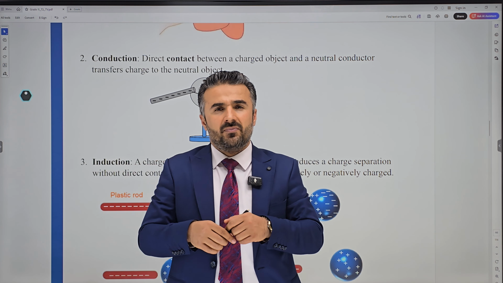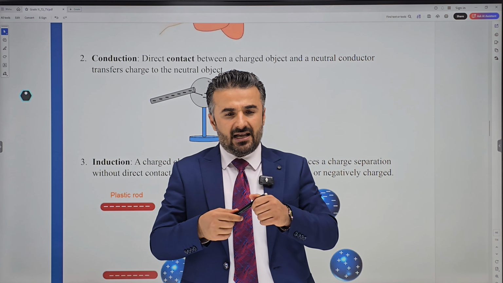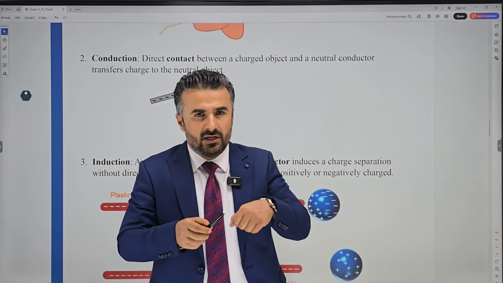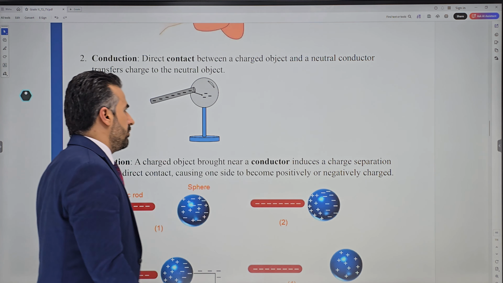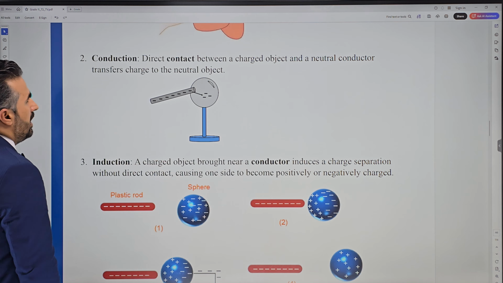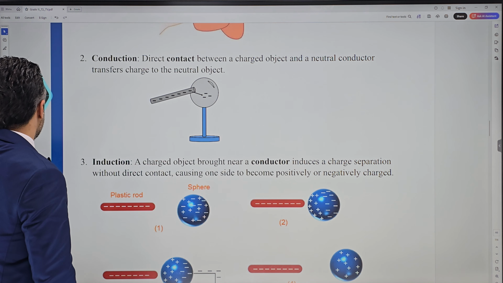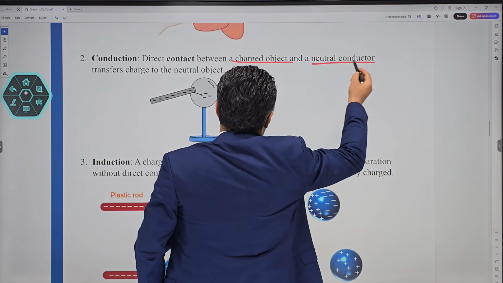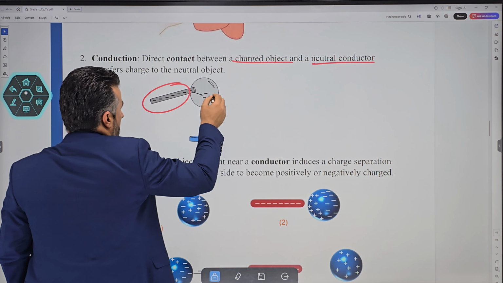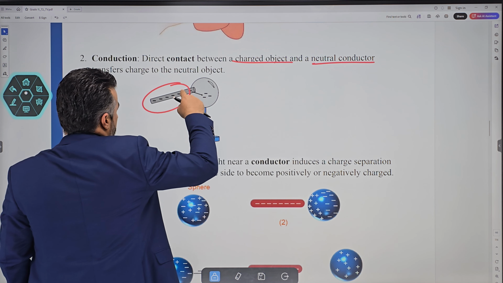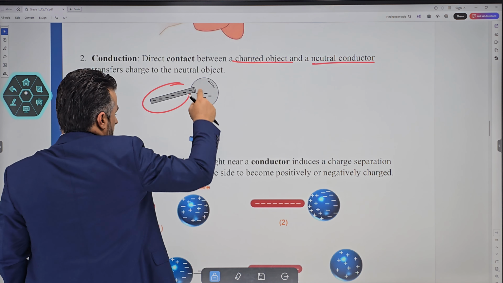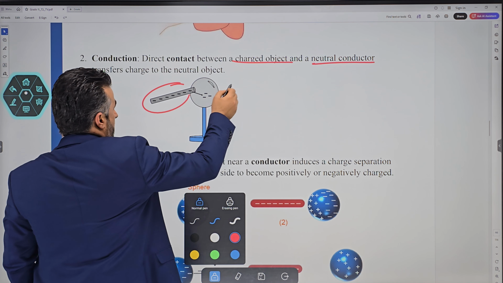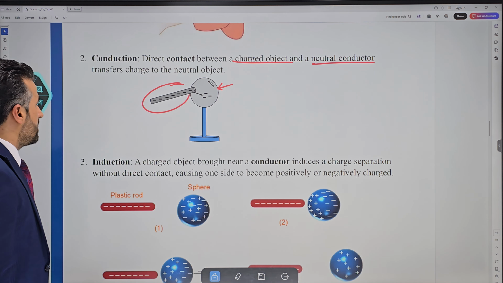This is called conduction. Conduction requires a physical touch. If these two do not touch, charges cannot flow or move from one object to another. So this is direct contact between a charged object and a neutral object. Then it is possible for some charges to flow to the other one. This is how you can charge the second object. So this process is called conduction.